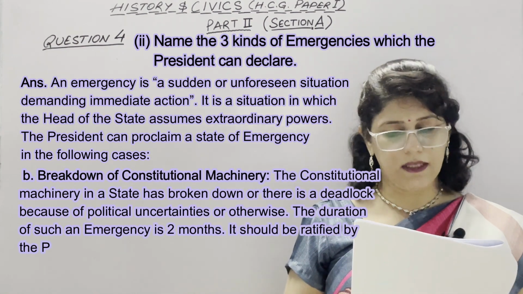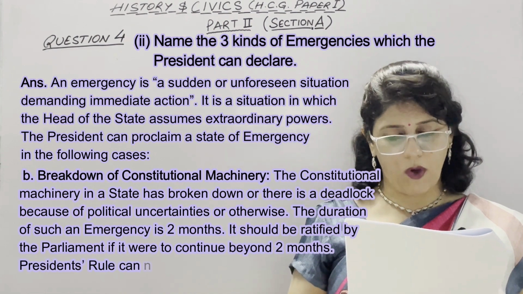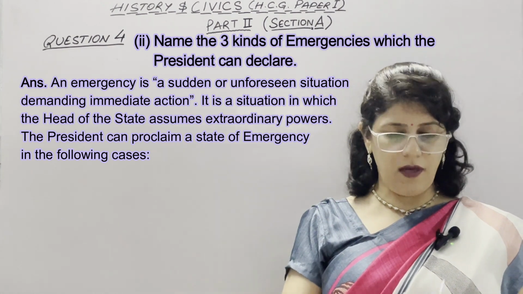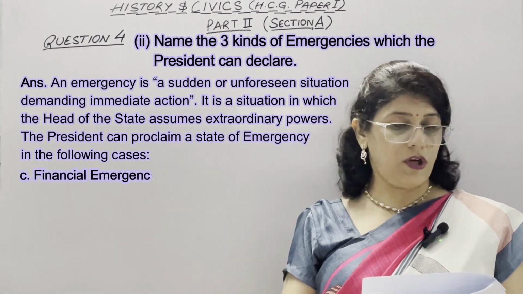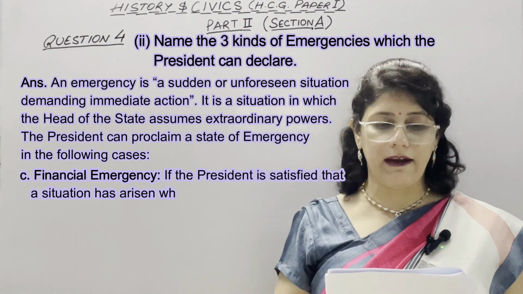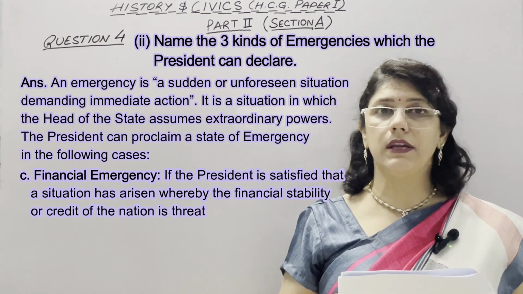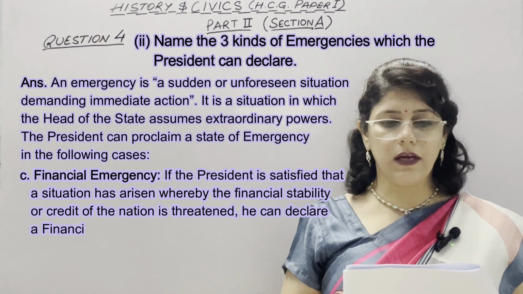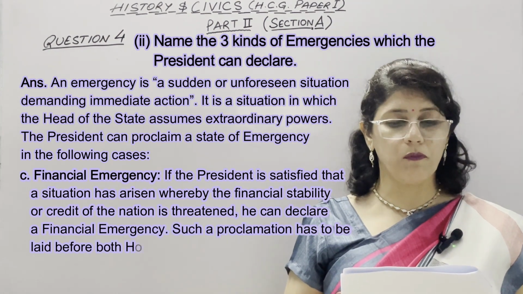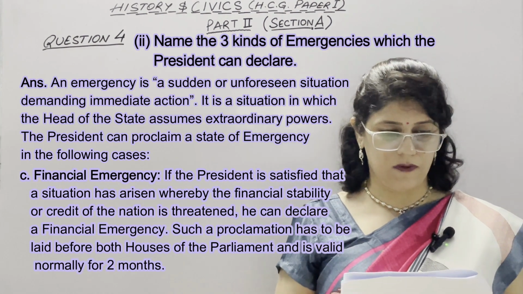It should be ratified by the Parliament if it were to continue beyond 2 months. President's rule can normally continue only for a year. These are 2 types of emergency, and third is financial emergency. If the President is satisfied that a situation has arisen whereby the financial stability or credit of the nation is threatened, he can declare a financial emergency. Such a proclamation has to be laid before both houses of the Parliament and is valid normally for 2 months.